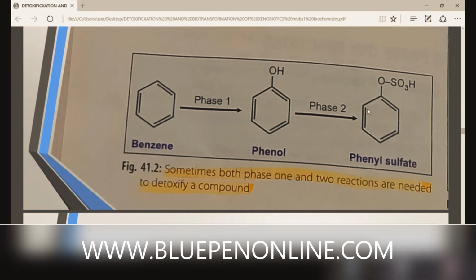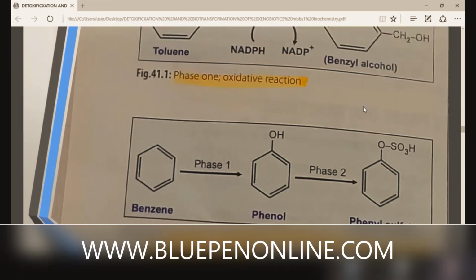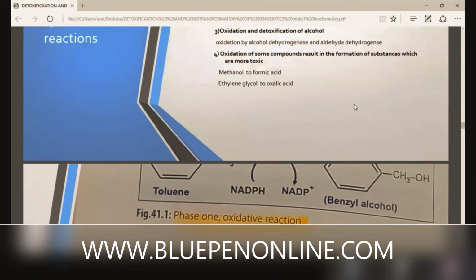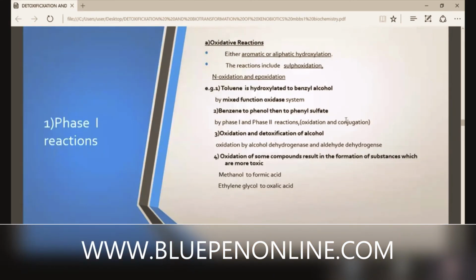So we discussed the first and second reactions. Toluene is hydroxylated to benzyl alcohol, benzene to phenol, and phenol to phenyl sulfate. Next, one major compound that enters into our body, a very toxic product, is alcohol.